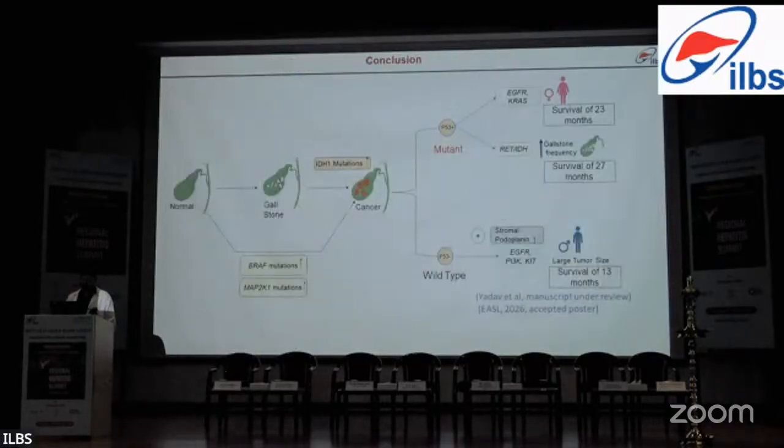So to conclude, the gallbladder cancer cases that arise directly from the normal gallbladder had increased BRAF and MAP2K1 mutations, while gallbladder cancer with gallstone had increased IDH1 mutations, and 3 molecular subtypes were identified. The wild type P53 subtype had increased stromal podoplanin. I have also done IHC, but I'm not showing the data due to time constraints. It had increased EGFR and PI3K, was more prominent in males, had large tumor size, and the survival was the poorest, of only 13 months. The mutant P53 with EGFR and KRAS had a median survival of 23 months, while P53 with RET and IDH1 had more gallstone frequency and the highest survival of 27 months.